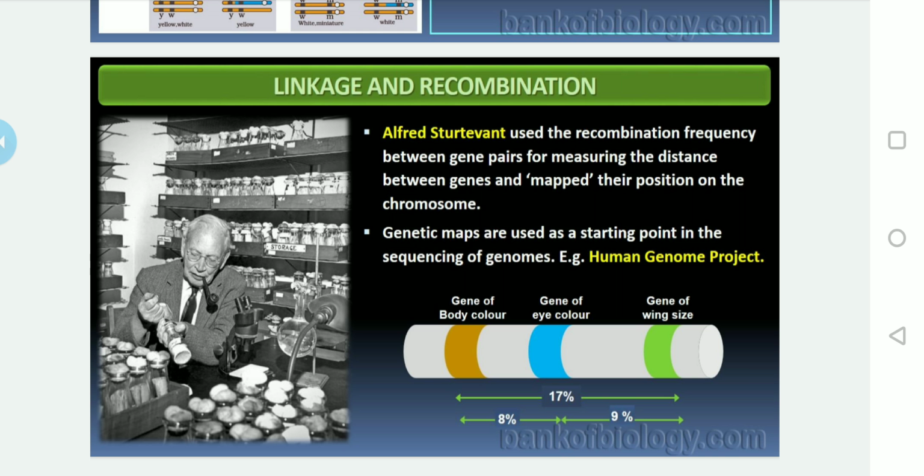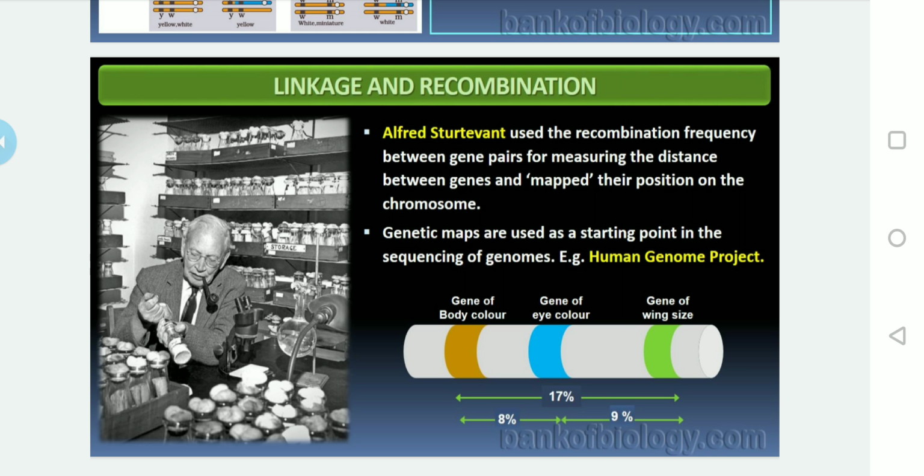Okay, so this is how exactly Morgan conducted the experiment, and Morgan was able to answer both questions: genes get separated or shifted because of crossing over, and the difference in the frequency of recombination depends upon the distance between two genes on the chromosome. So as I said, Alfred Sturtevant used the frequency of recombination between gene pairs on the same chromosome as a measure of the distance between genes, to map their position on the chromosome.